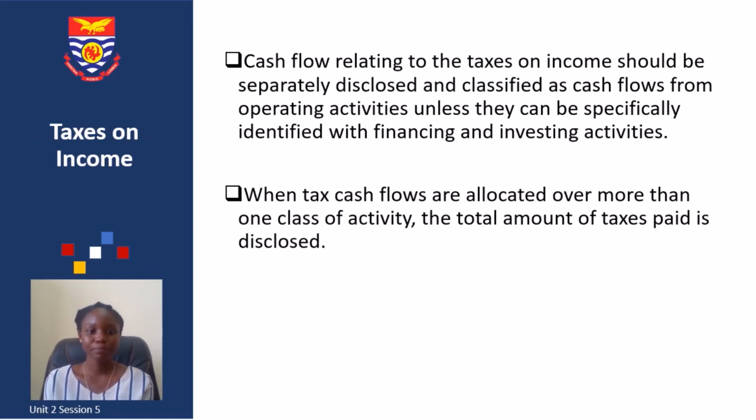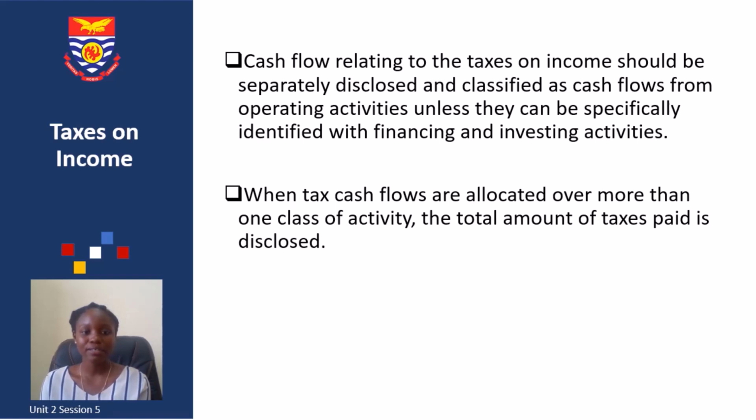Taxes on income. Cash flow that relates to taxes on income should be disclosed separately and classified as cash flow from operating activities, unless they can be specifically identified with an investing or a financing activity. So let's say you made an investment and earned returns, and you have to pay taxes on those returns, then you can classify that tax on income as an investing activity.